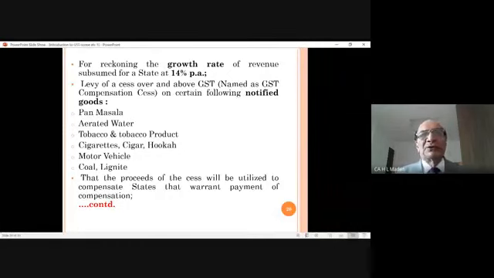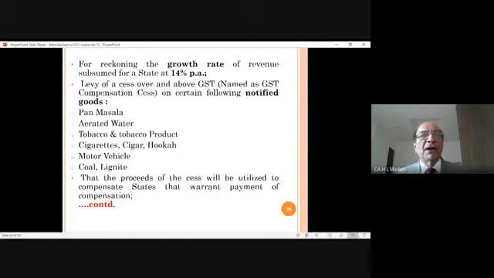On certain goods, only on certain goods, not on all goods. What are those? The sin goods. We call them sin goods, meaning luxurious goods, or goods which the government does not want to be used by people. Either they are luxurious goods or goods which the public should not use.